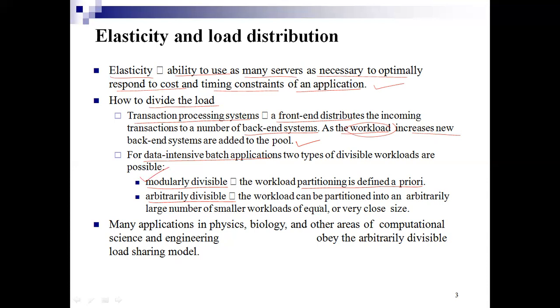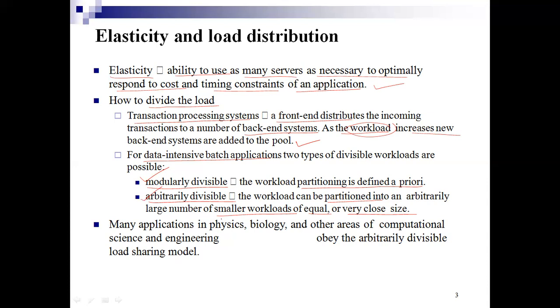Here, the workload can be partitioned into an arbitrarily large number of smaller workloads of equal or very close size.